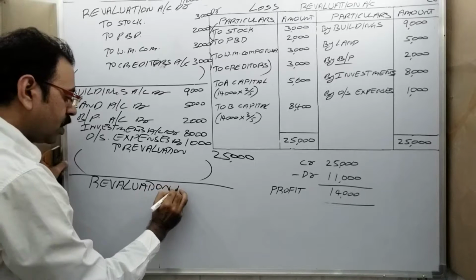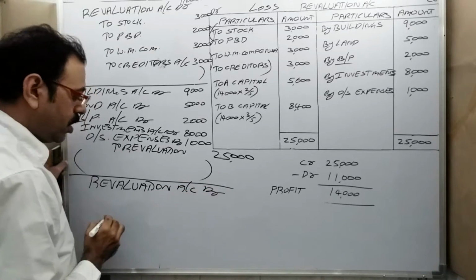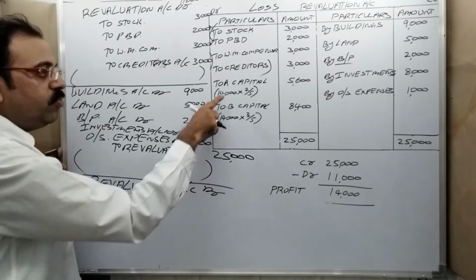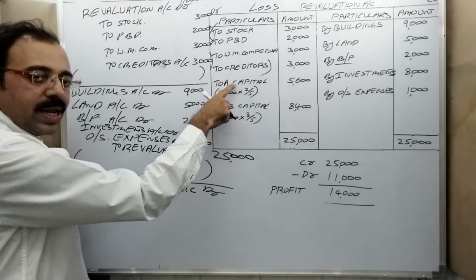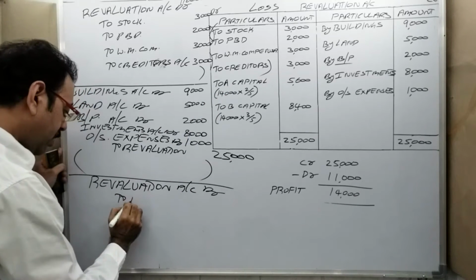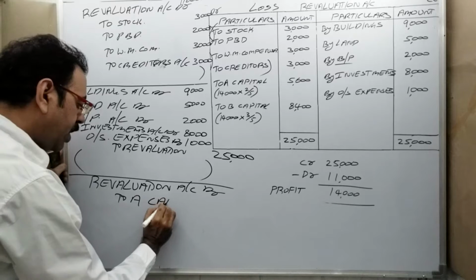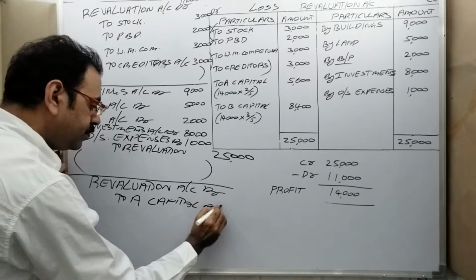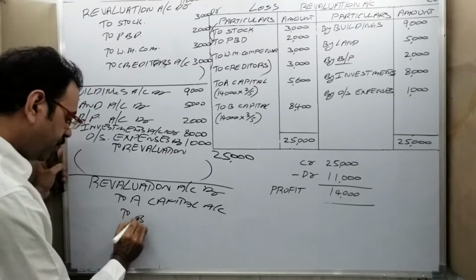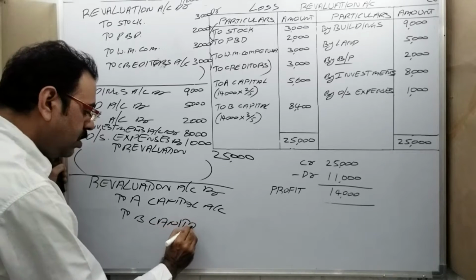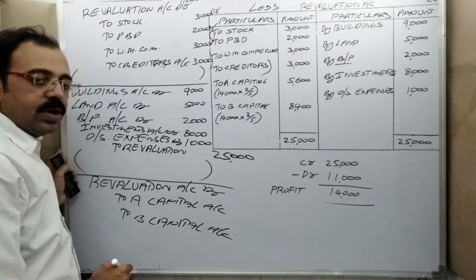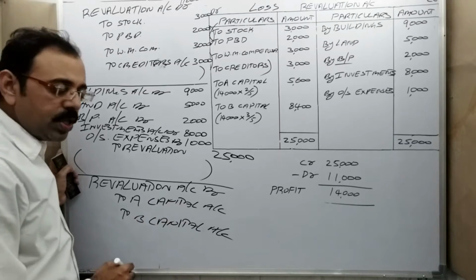Revaluation account debtor. To which accounts you are transferring? To their capital accounts. Write down that. A capital account to B capital account. Now credit side two accounts are there now.